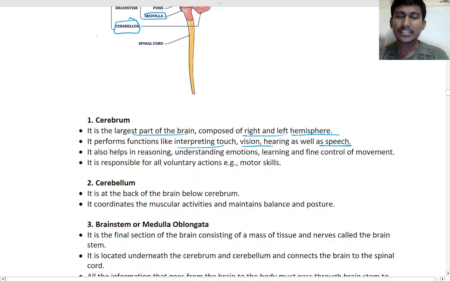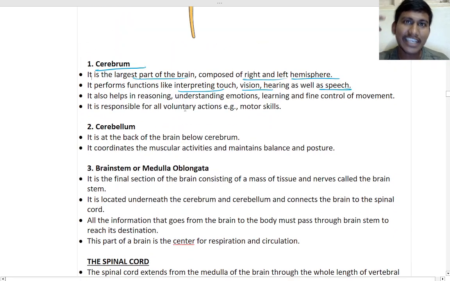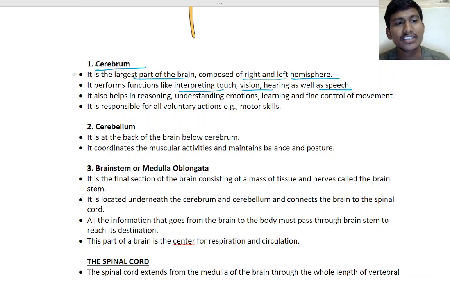When we are speaking, it is the work of the cerebrum. When someone touches us and we get to know, that is by the help of the cerebrum. We can see because the information goes to the cerebrum.